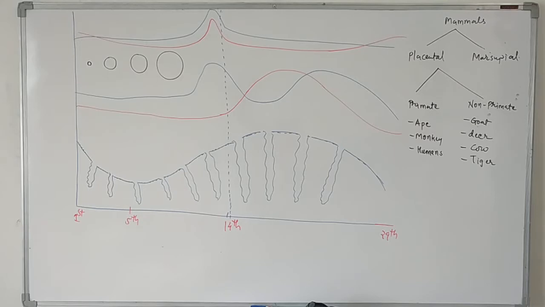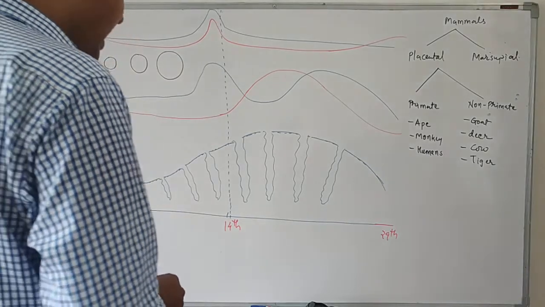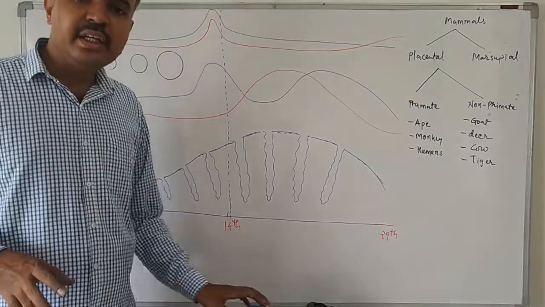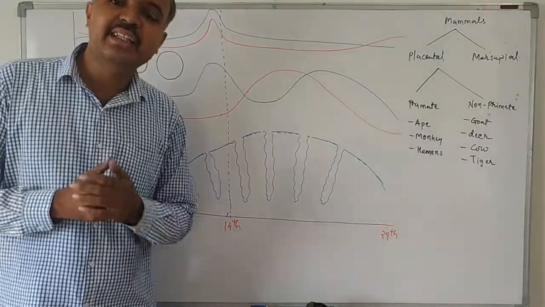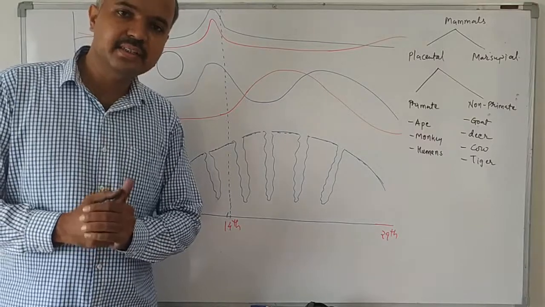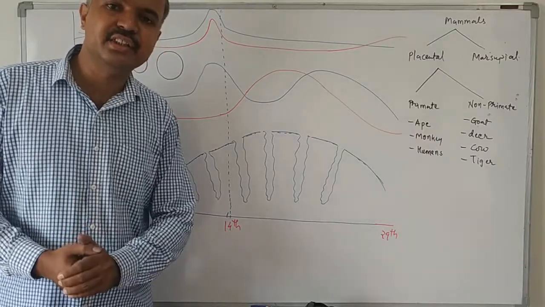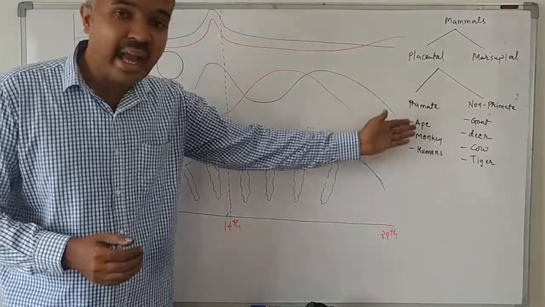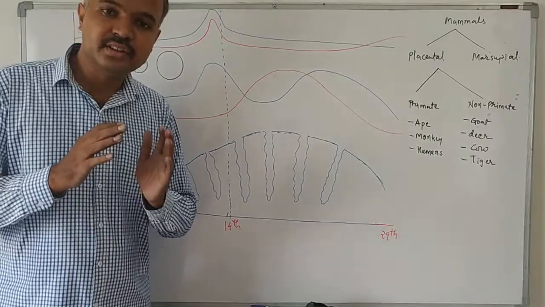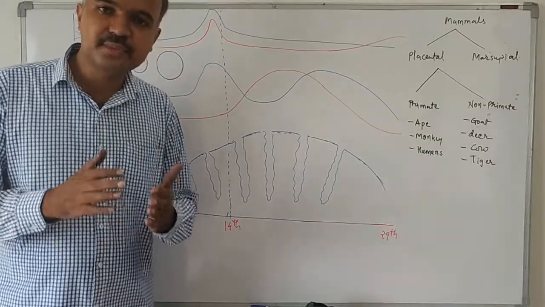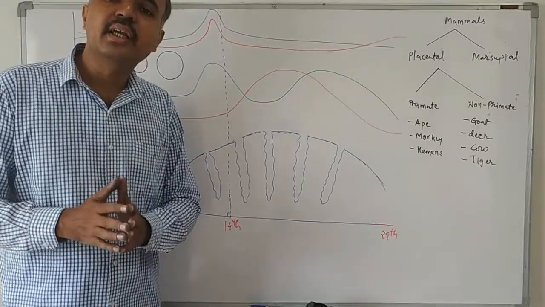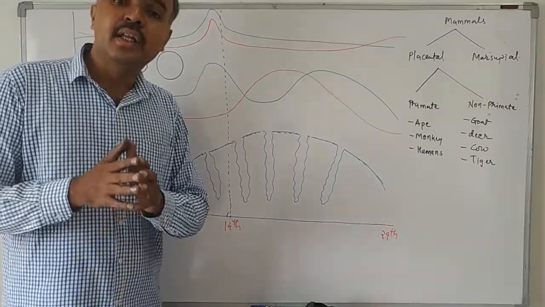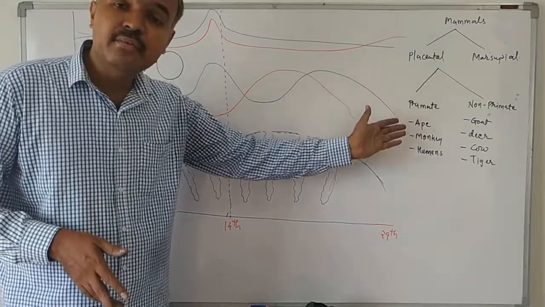So students, we have completed the topic of oogenesis, and now we are going to talk about the menstrual cycle. What is the menstrual cycle? The menstrual cycle is a series of cyclical changes that occur in the accessory ducts of the reproductive system of the female primate.